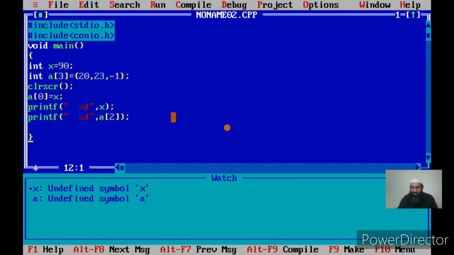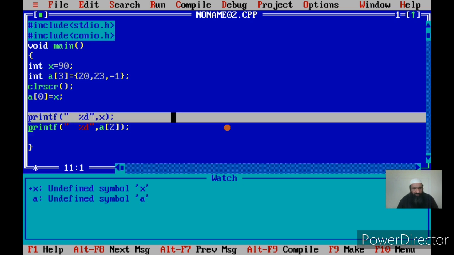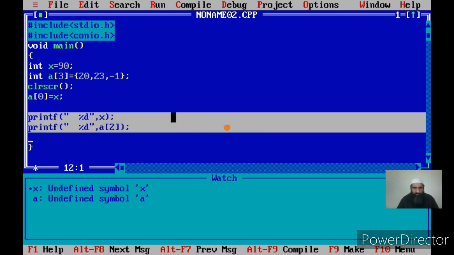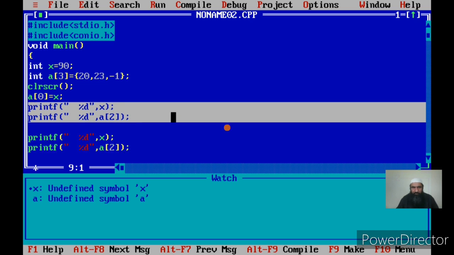Now if I want to scan the values of x and the array, I can simply copy this, then change this printf to scanf to show you how we can use scanf.